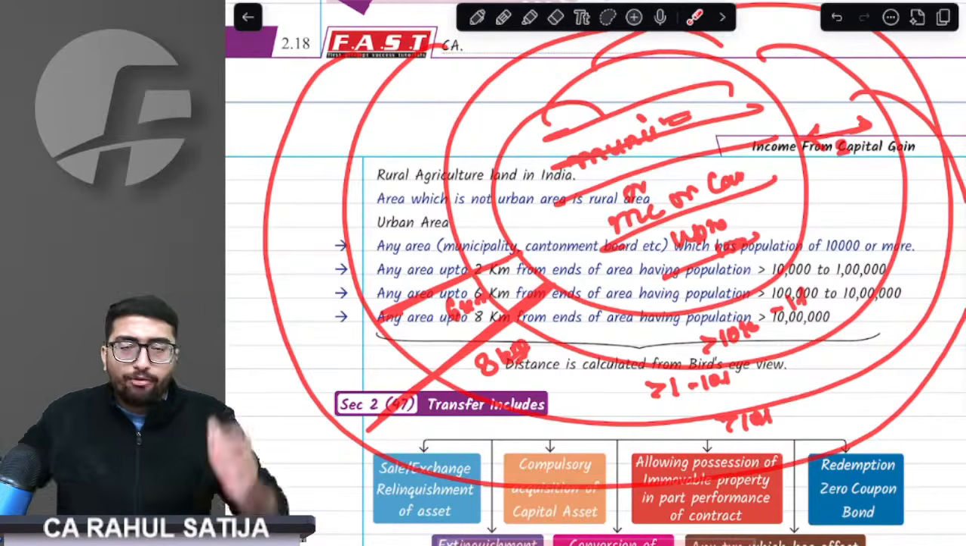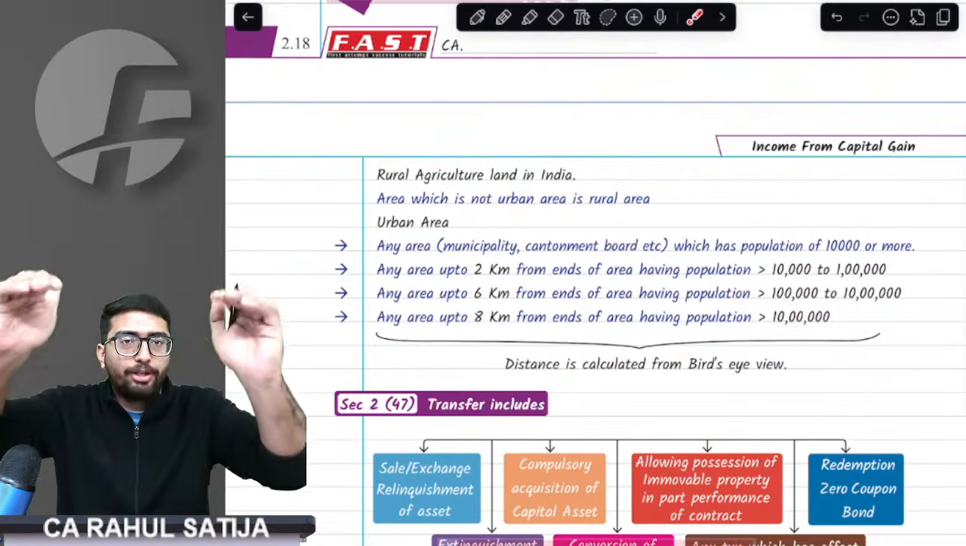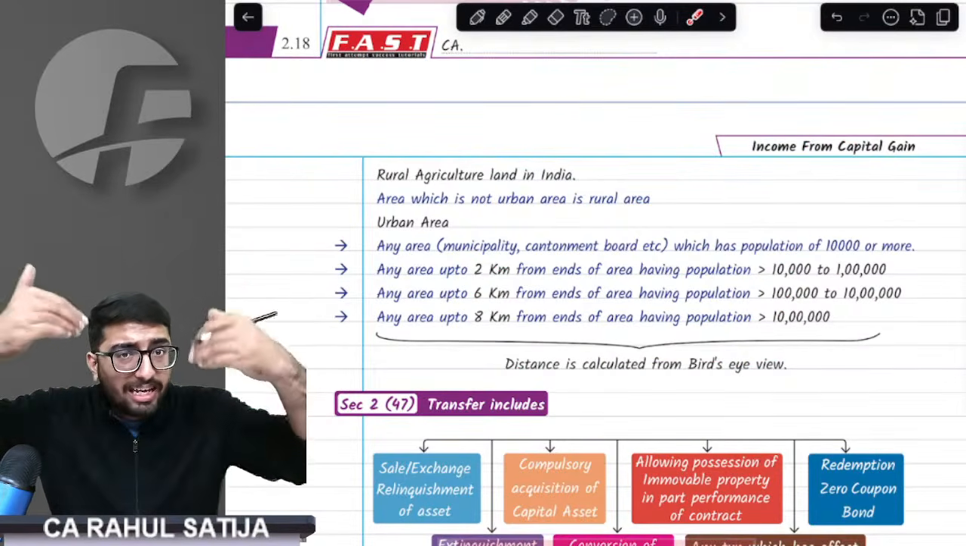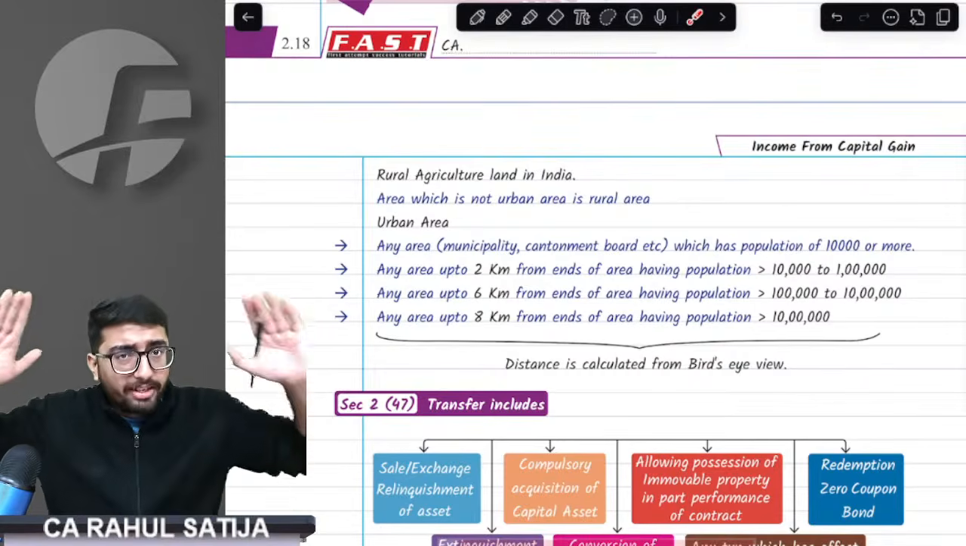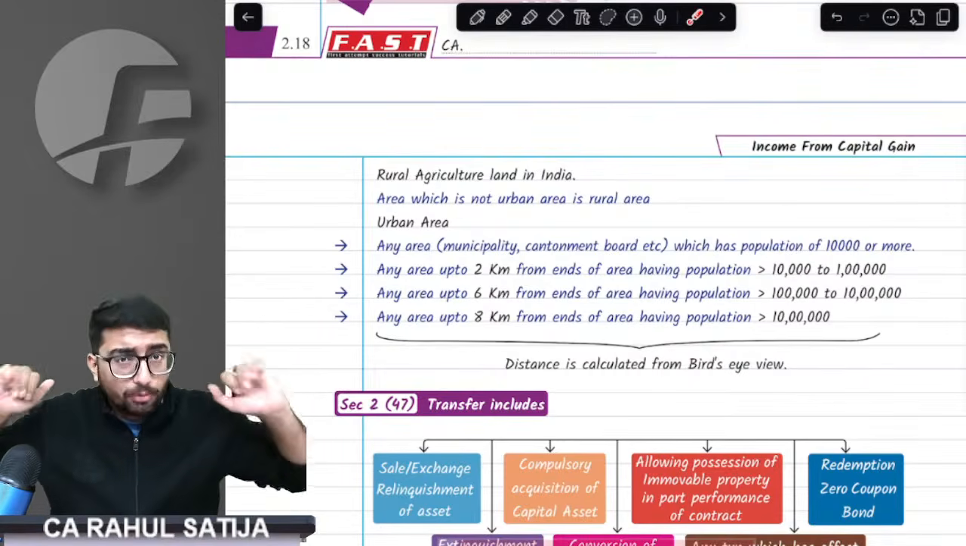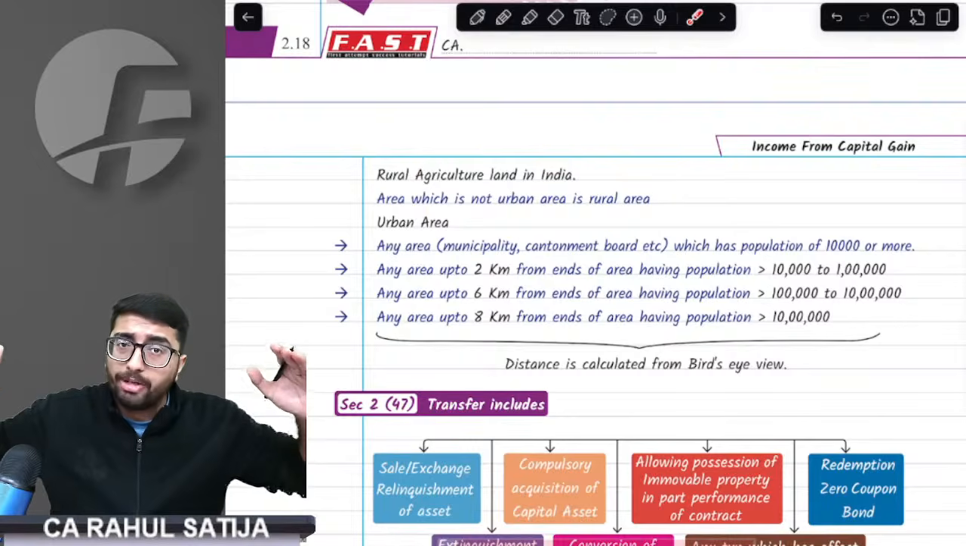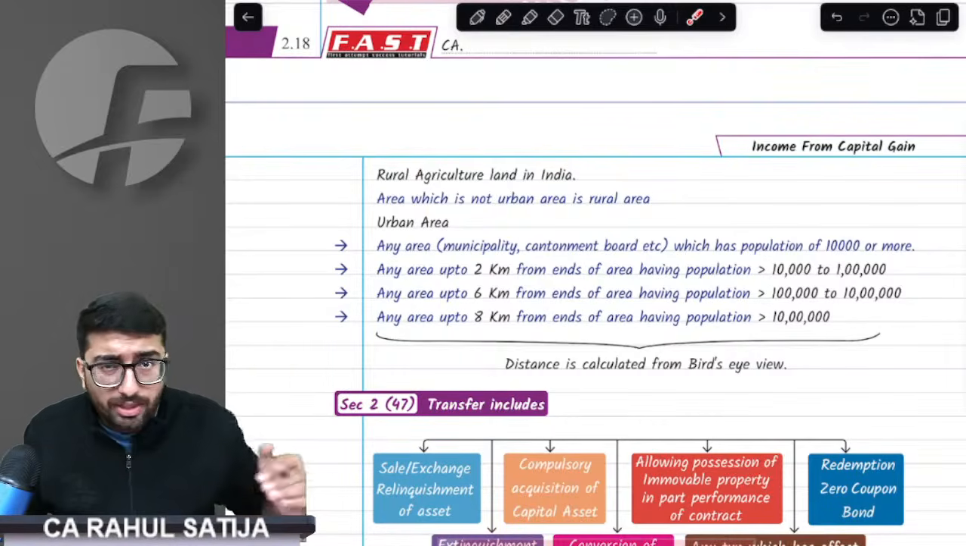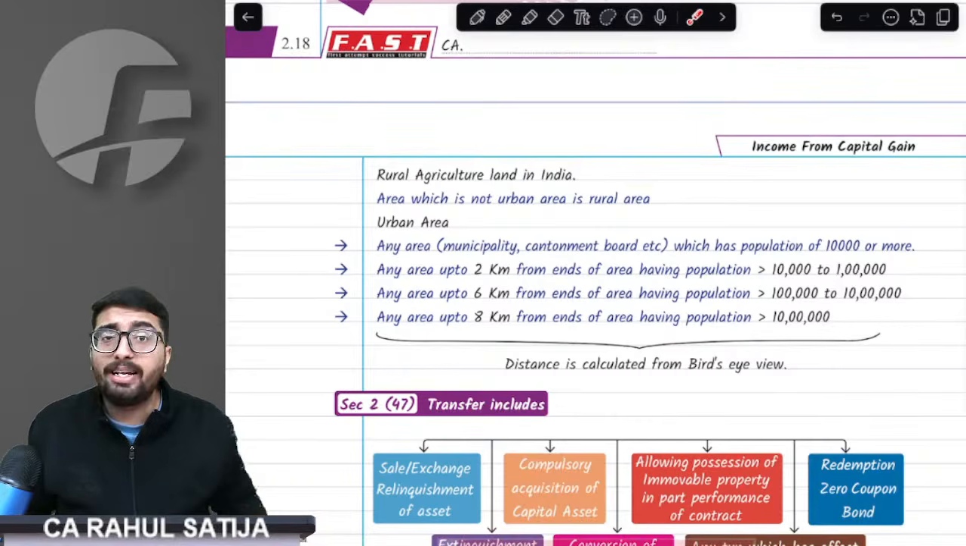Did you understand? You have to find out the municipality, municipal corporation, cantonment board. That will be urban area. If population is up to 10,000, then only that area is urban and beyond that everything is rural. If population is more than 10,000 up to 1 lakh, then up to 2 kilometers beyond is urban. If more than 1 lakh up to 10 lakh, then up to 6 kilometers is urban. And if it is more than 10 lakh, then up to 8 kilometers is urban.